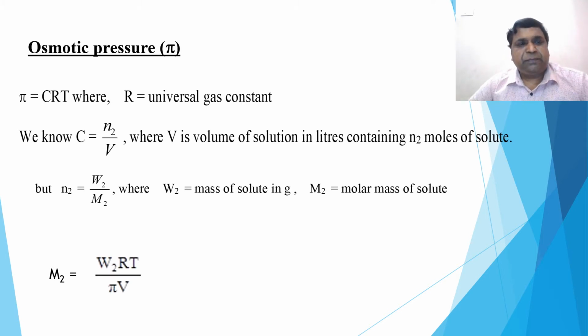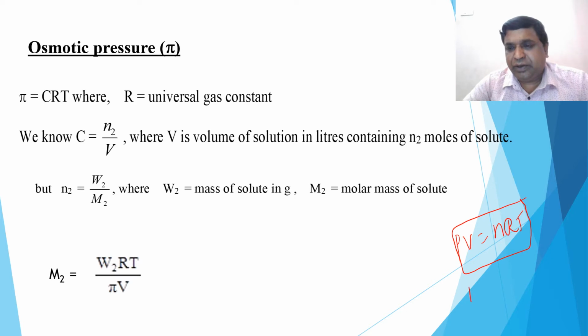Osmotic pressure is compared to the ideal gas equation, PV equals nRT. The same formula we have taken here. So instead of PV = nRT, we have taken here πV = nRT. You all know that.